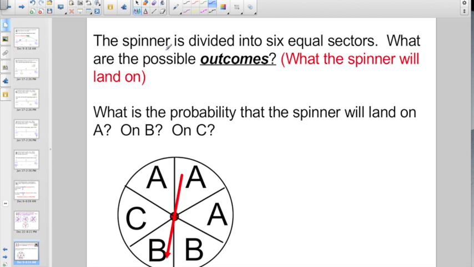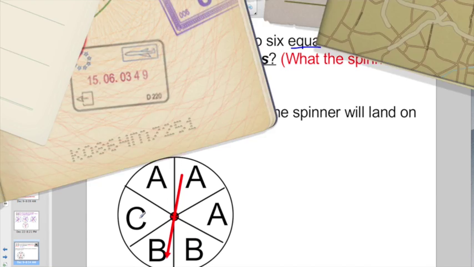Check out this one. The spinner is divided into 6 equal sectors. What are the possible outcomes? And when they talk outcomes, they want to know if you spin it, what can you get? Can I ever spin this and get P as an outcome? No way. I can spin it and I could maybe get an A. I could maybe get a B for an outcome. And I could possibly end up with a C for an outcome. Those are my outcomes, either A, B, or C.